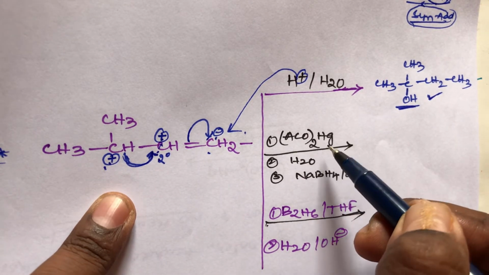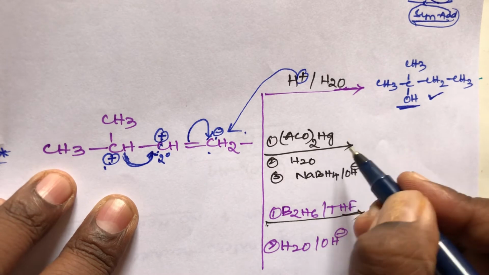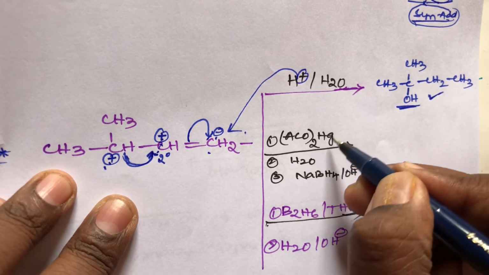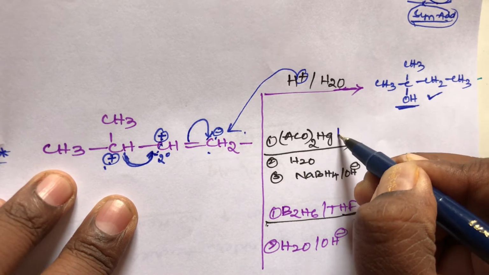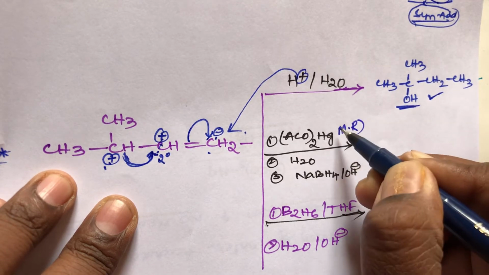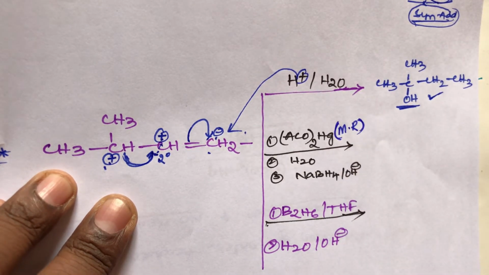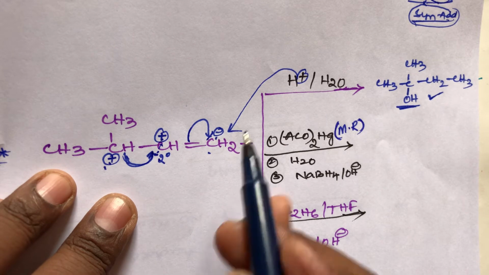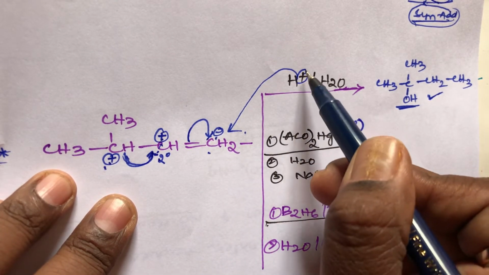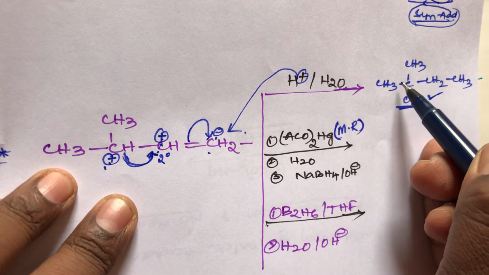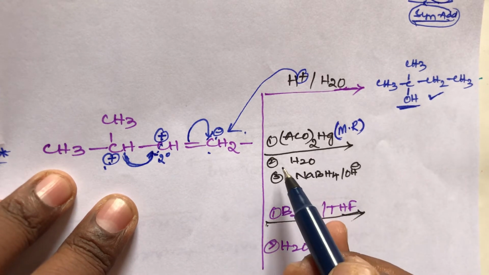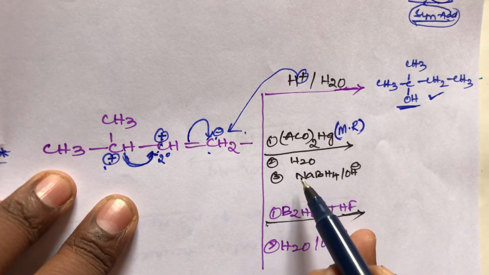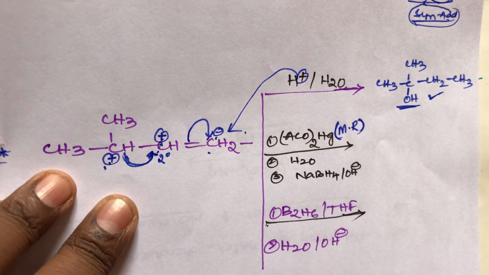3-methyl-1-butene reacts with mercuric acetate. What is the role of mercuric acetate? Mercuric acetate follows the Markovnikov rule. But here there is no rearrangement. You remember, student? In addition of water in the presence of an acid catalyst, rearrangement is possible, carbocation is possible. But in oxymercuration, demercuration, there is no rearrangement, there is no carbocation.